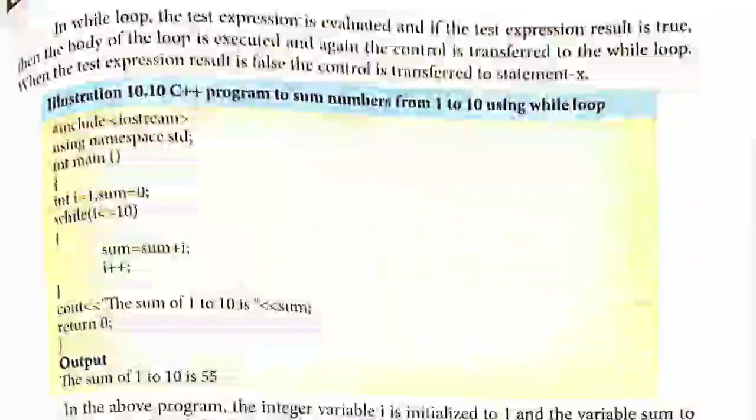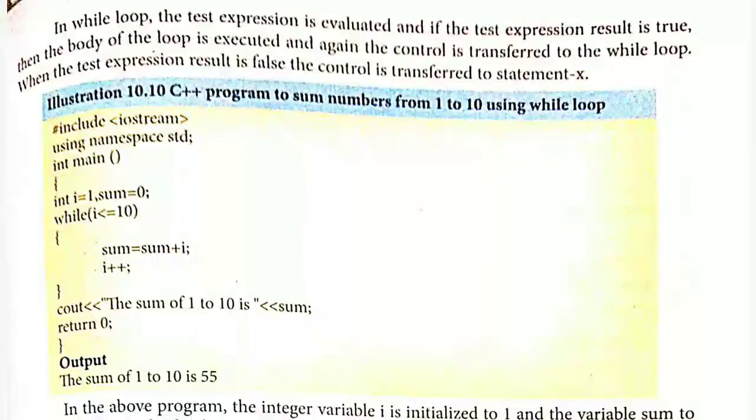In the while loop, the test expression is evaluated, and if it is true, the body of the loop is executed, and again the control is transferred to the while loop. When the test expression result is false, the control is transferred to statement X. Here is an example of a C++ program to sum numbers from 1 to 10 using a while loop. You have seen this same example in the previous topic with the for loop, but here you are going to use the same concept using a while loop.